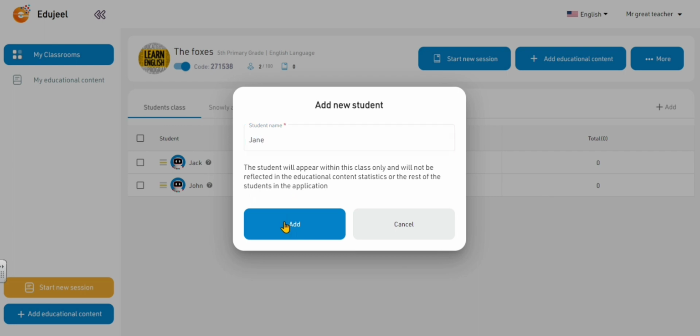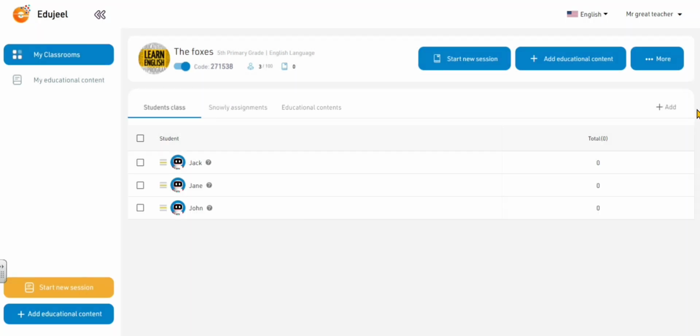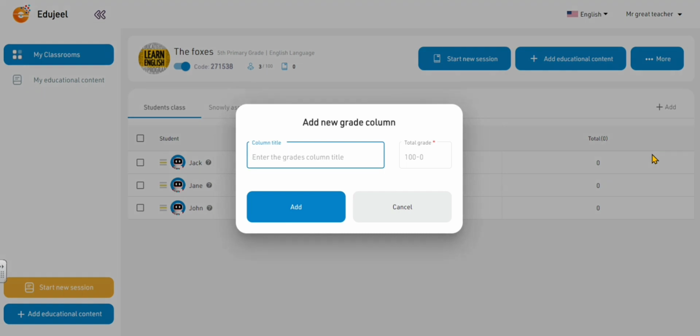Okay, here. Also, you can add a new grade column. But before we add the new grade column, I just want to show you the other two columns that we have already on the platform. We have the Snowly assignments here, and we have the educational content here. If you would like to add one more column, you have to click here and add a title and give, for example, the tests.